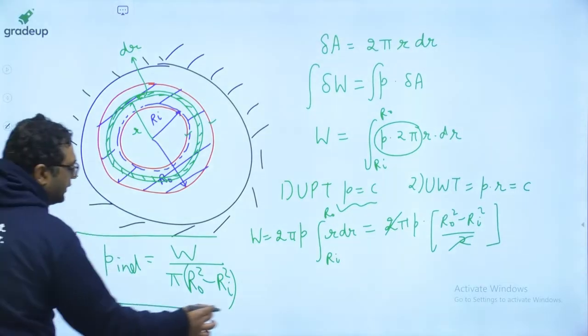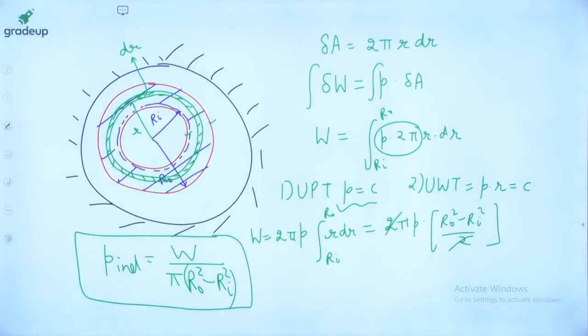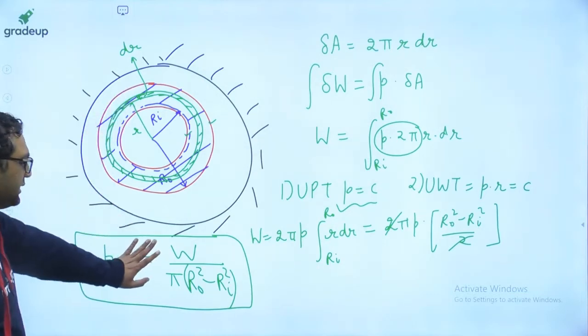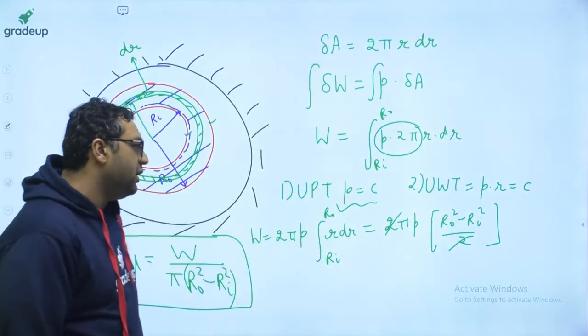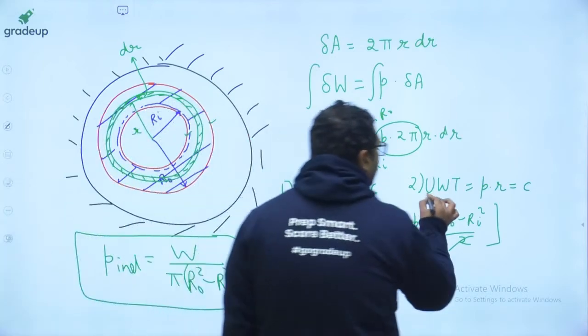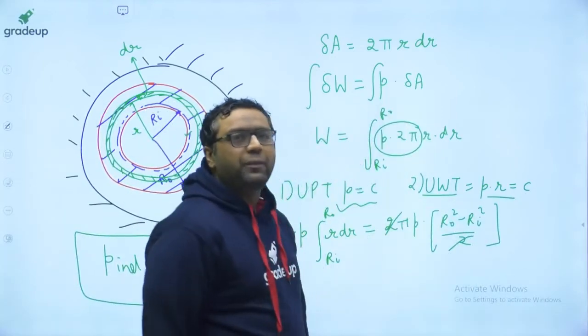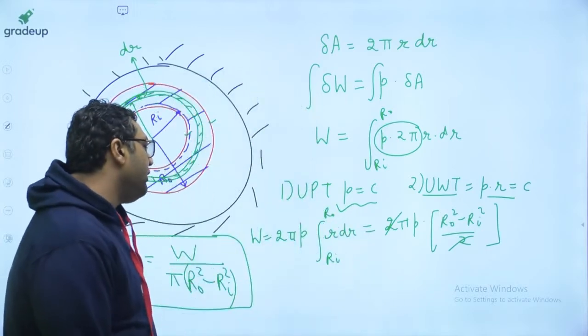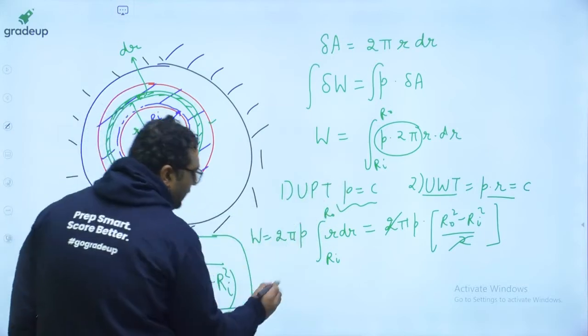Why have you done it in such a complicated way? You have simply done load by area. But guys, this is coming like this because pressure is assumed to be constant. Once you use UWT, then you will not get this result, the results you will get will be different.